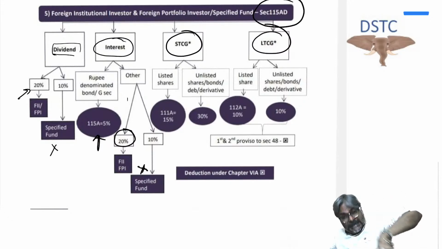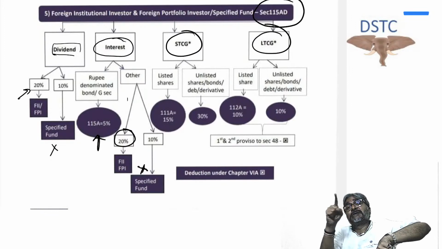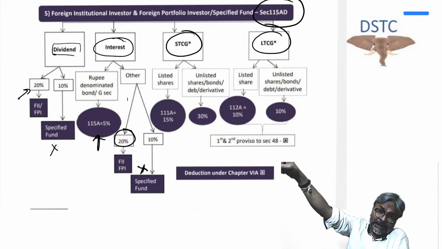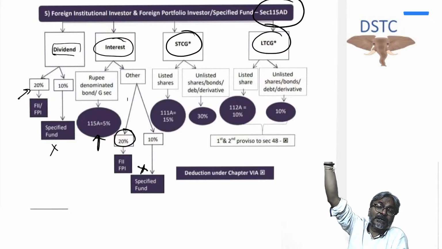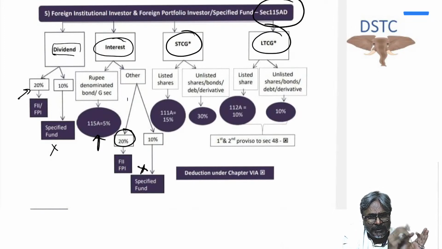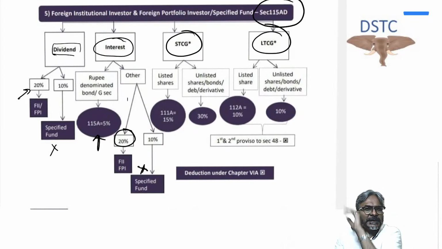So if it is an STCG arising on transfer of such a security, what is the rate applicable normally? 111A. The rate we all know, 15%. Here also 15% is the rate. The rate remains the same.